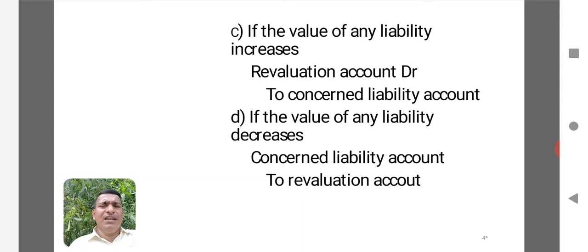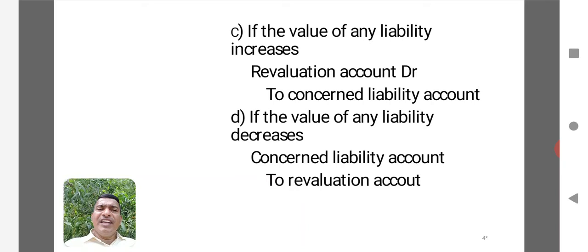For example, if there is any unpaid expense, for example if the rent is not paid or the electricity bill is not paid or any expense is not paid, for example outstanding salary or outstanding stationery, all these things will be taken as an increase in the value of liability.